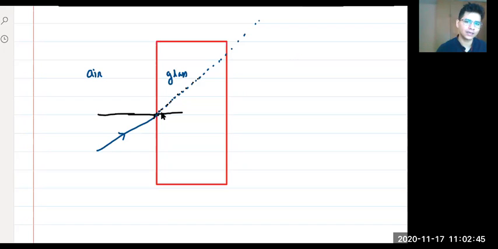Because if I'm saying that it will go like this, it means the speed of light is not changing in air and glass. But don't you think that air and glass are not the same? Think intuitively, what you observe. In physics, you have to imagine, you have to think intuitively. Don't you think that the speed of light should be less in glass? Yes or no?